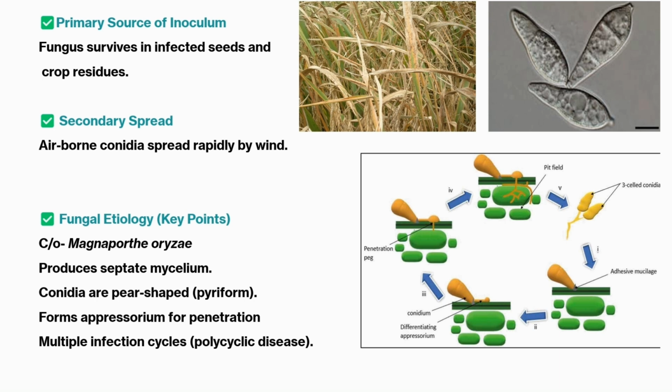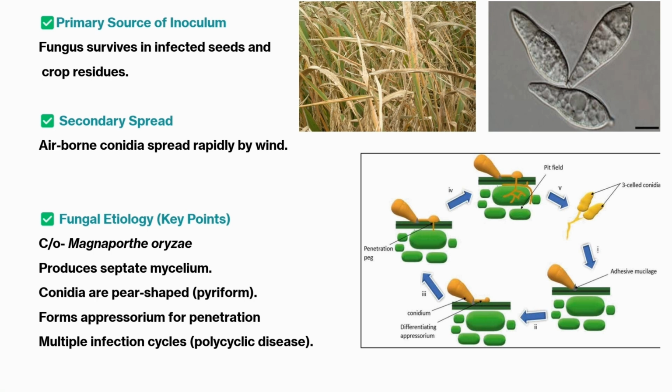About the pathogen, it is an ascomycete fungus, meaning it is of a higher group order, so it definitely has a septate mycelium, meaning the mycelium with septa or cross walls present. It produces an asexual spore, the conidia, which is pear-shaped or pyriform, generally made up of 2 septa, making the spore 3-celled pyriform conidia.